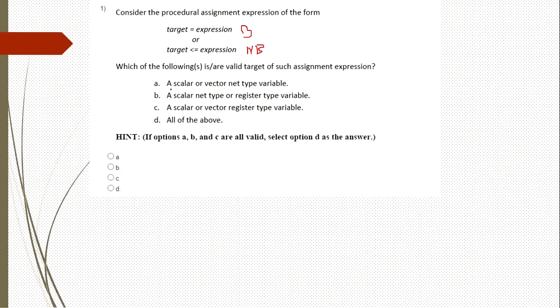The first one is a scalar or vector net type variable, the second one is a scalar net type or register type variable, and the third one is a scalar or vector register type variable. Here the target should always be a register type variable. That's why option C is the correct answer.